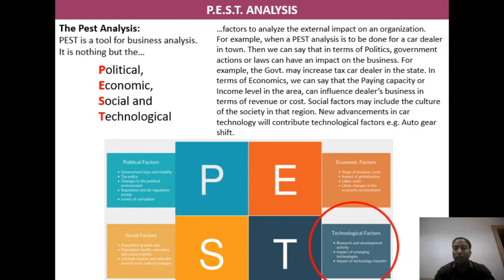This is how a company has to analyze what technological changes it has to make in the products, based on where the product is going to be offered.